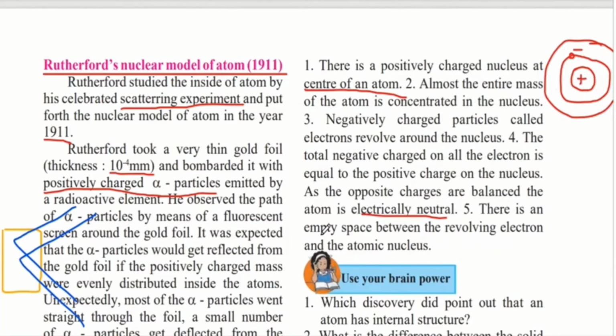There is empty space between the revolving electrons and the atomic nucleus. As he saw that most of the alpha particles were passing through, he realized that between the electrons and the nucleus, there is a lot of empty space.